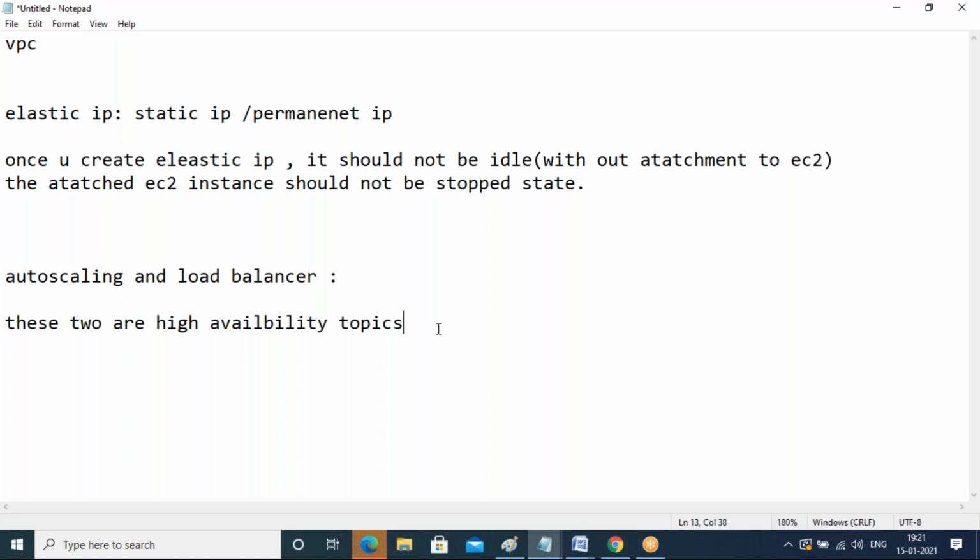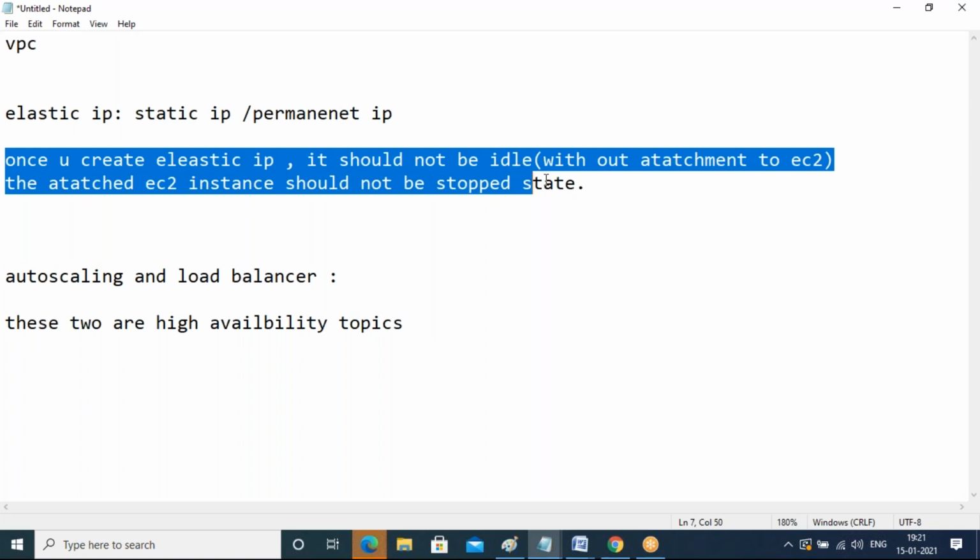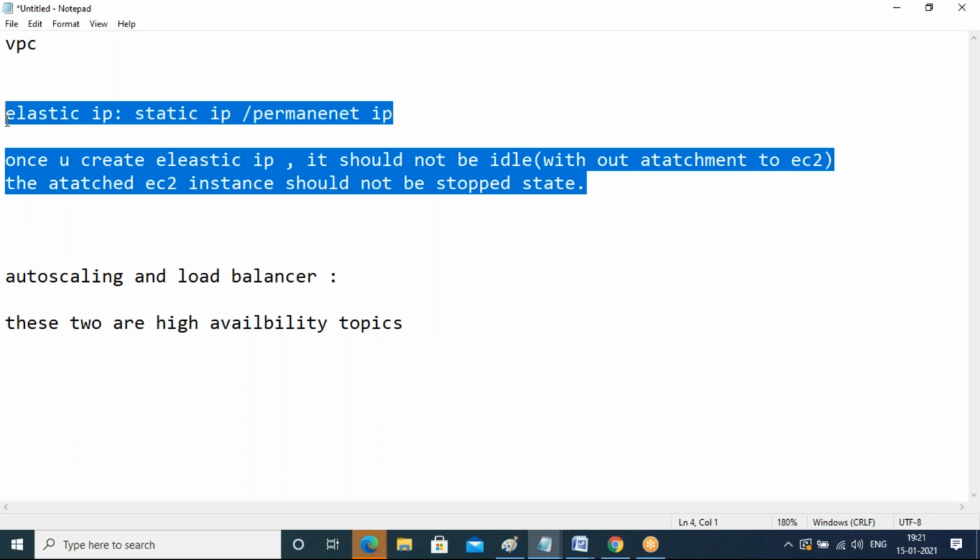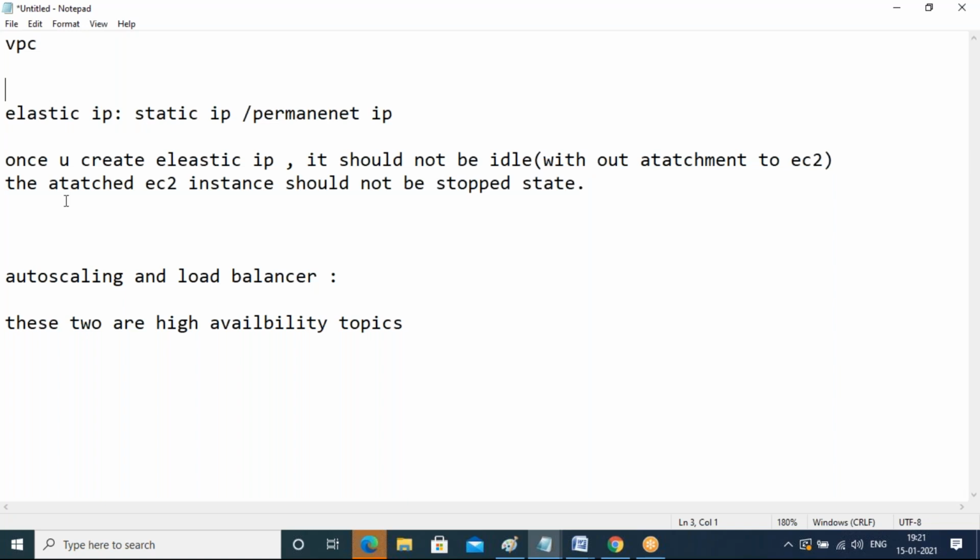Amar, is this a permanent IP or a temporary one? Elastic IP means permanent, that's what I'm saying. If you create and allocate it once, it will be permanent. That's why we are using it. How can we remove this elastic IP if it is not required?